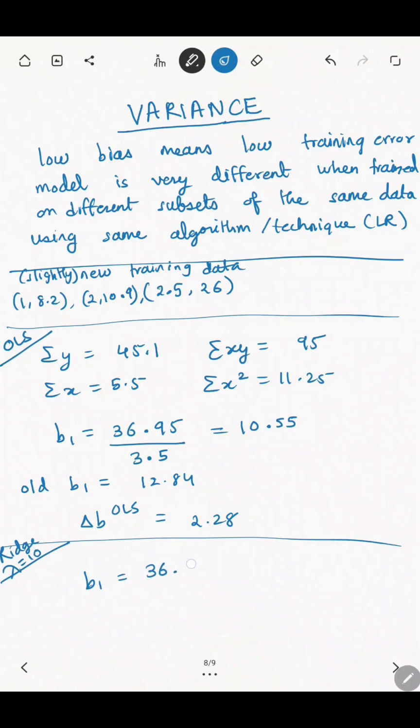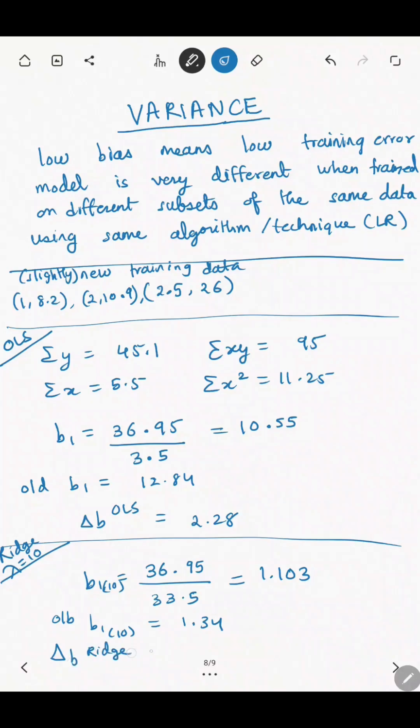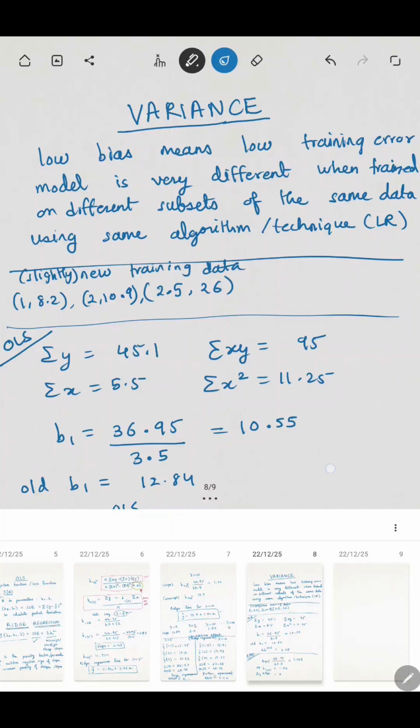Now compare this to ridge regression with lambda equal to 10. In that case, this is the B1 value when the point changes to 2.5 comma 26, and earlier the B1 value that we had already seen was 1.34. So therefore the change is just 0.23.